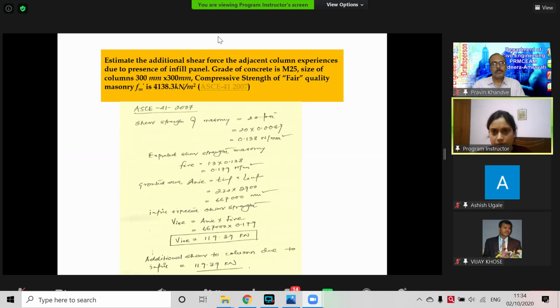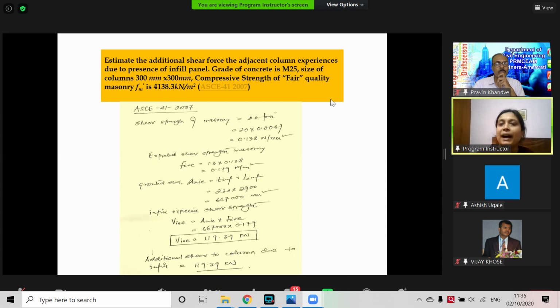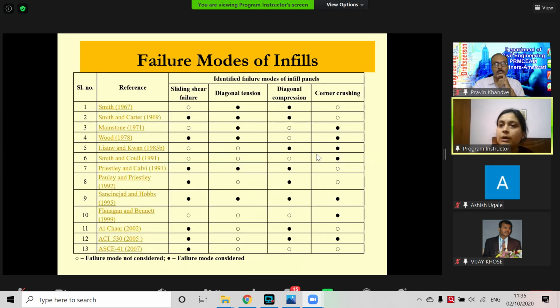And for infill failure, in ASCE 41, even in the 2013-2017 version, they have given how to calculate the strength, because in nonlinear analysis it is not only the strength, that is the maximum load, we can calculate by calculating the maximum failure load in these 4 different modes and taking the minimum load.